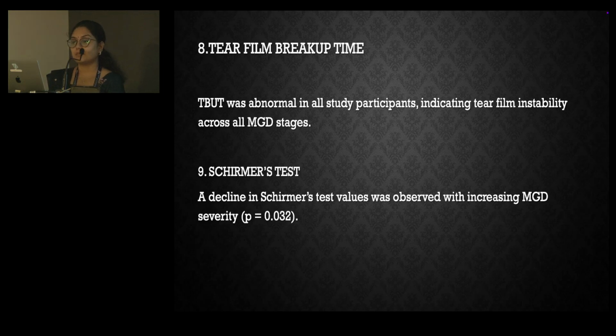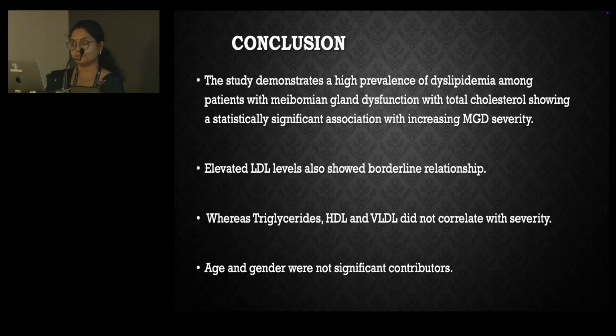Comparing the tear film breakup time, it was abnormal in all study participants, indicating tear film instability across all MGD stages, and the Schirmer test also showed a decline in its value with increasing MGD severity.